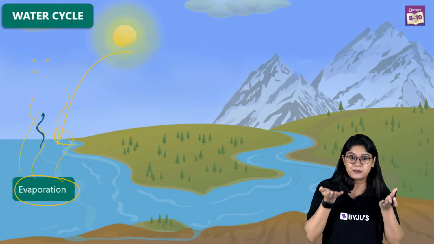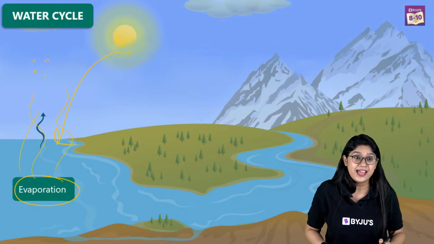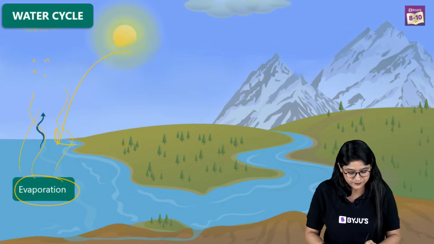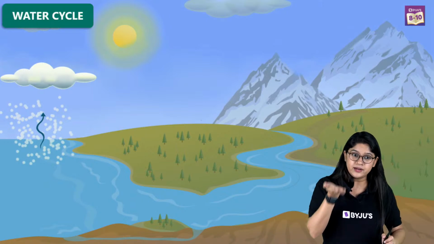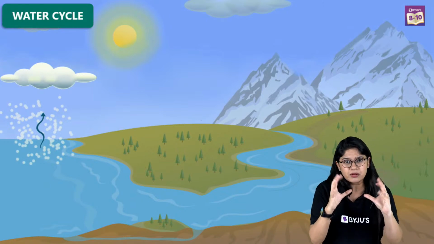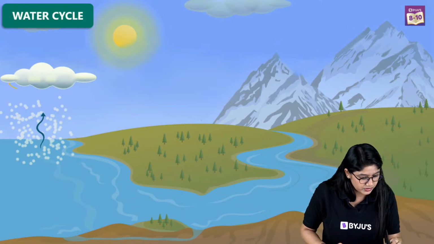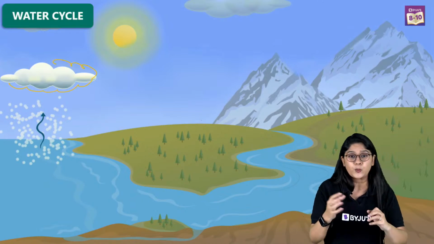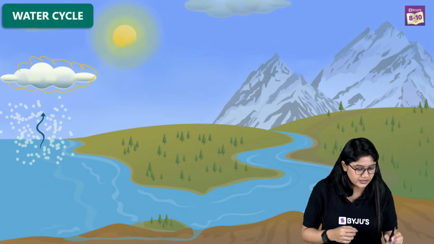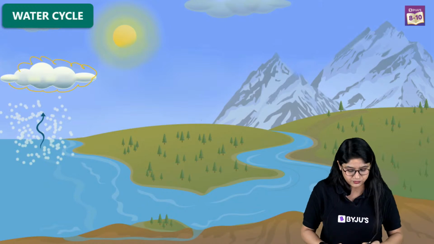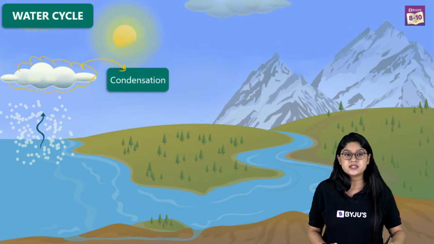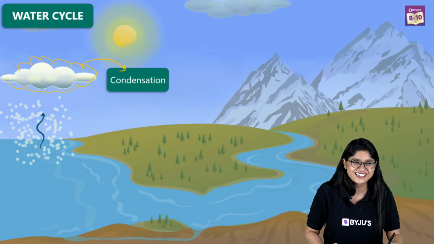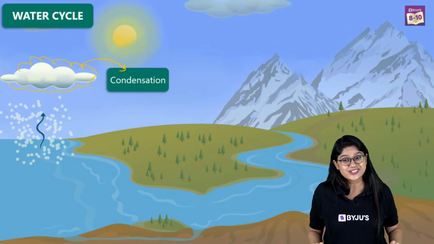Slowly, these water vapors will move up in the atmosphere. And as they move above, they get cooled down. Cooling happens. And as the cooling happens, the particles along with the dust particles combine together, and we see the formation of clouds, and of course we call it condensation. Right? We call it condensation.